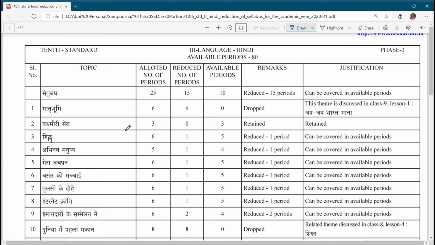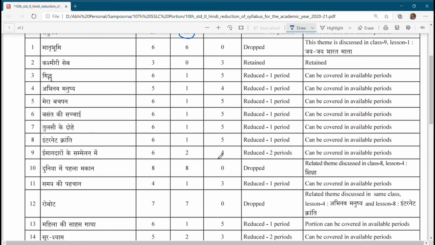So lastly we will come to Hindi, which is a third language. Okay, this is the third language, Hindi. Please note down. Now all the listed topics show the reduced number of periods. So all these things have been dropped.